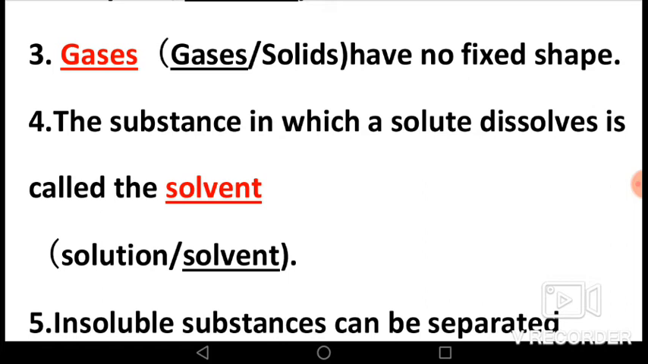Now let's see, fourth, fill in the blank. The substance in which a solute dissolves is called the dash. The options are solution and solvent. The answer is solvent, because the substance in which the solute dissolves is called solvent, and solution is formed when solute and solvent mix together.